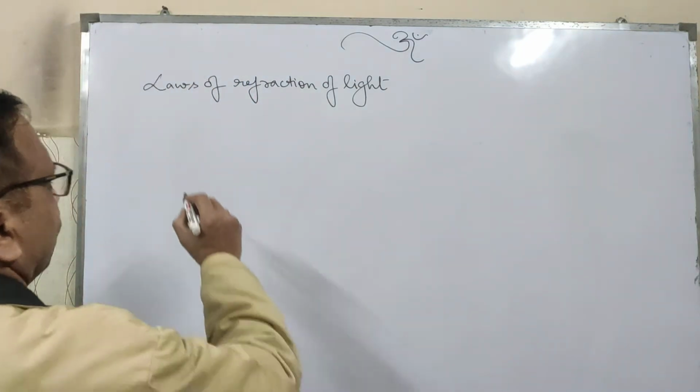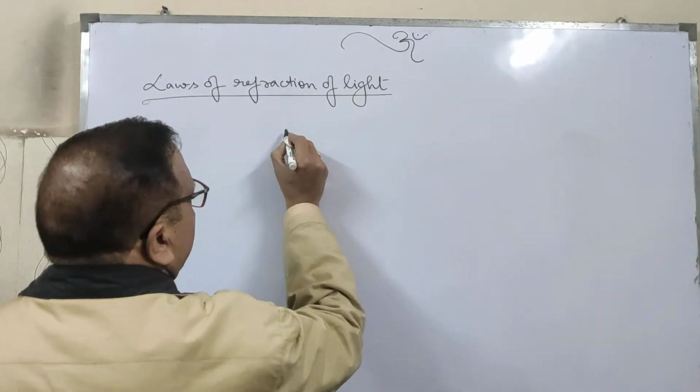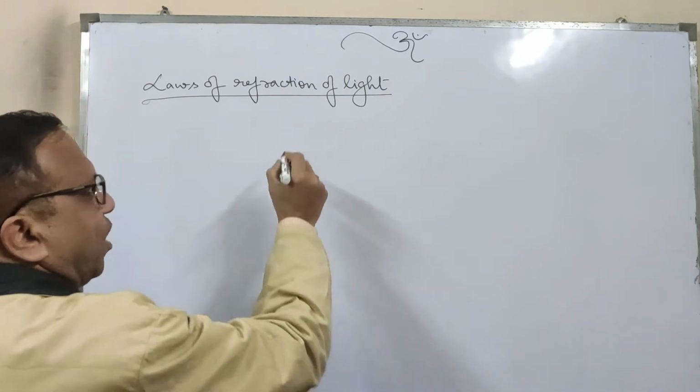First we discuss the laws of refraction of light. There are two laws of refraction of light.